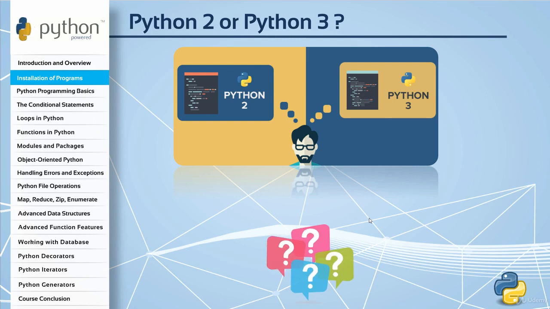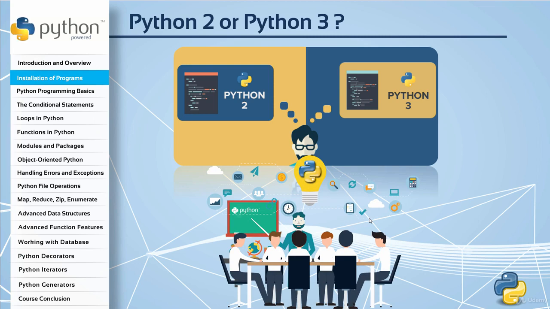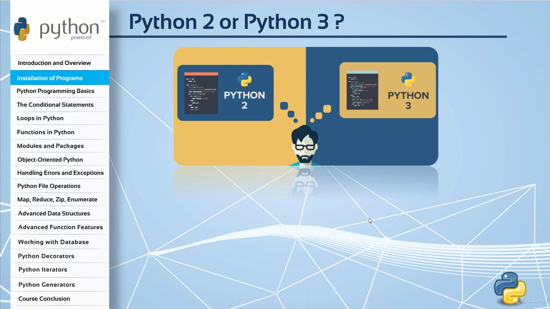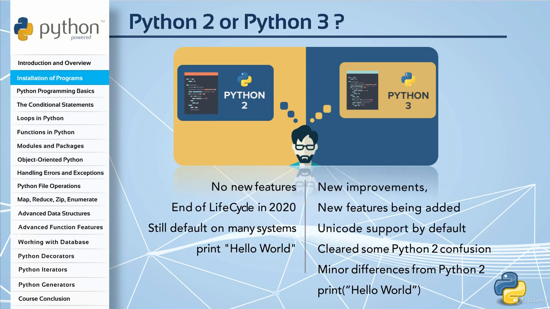So why should you learn Python 3? Actually, according to the Python core developer team, Python 3.x is the present and the future of the language. In this course, you are going to learn the latest version of Python 3.x. It brings a lot of improvements, new features, and some new tips and tricks. Since the official end-of-life date for the Python 2 series is 2020, you will be able to get support from the community just for a short time. After that, you'll have to find other ways to get support for these series, and some new vulnerabilities can always arise.